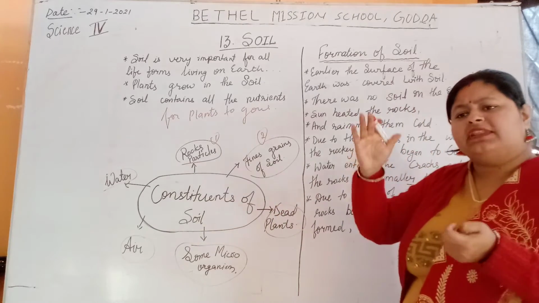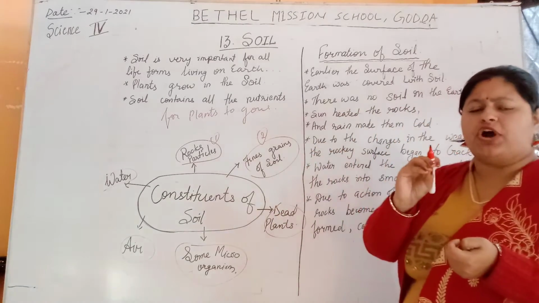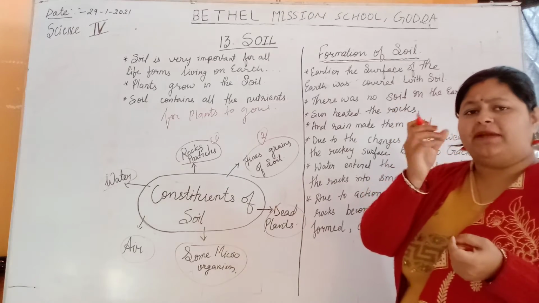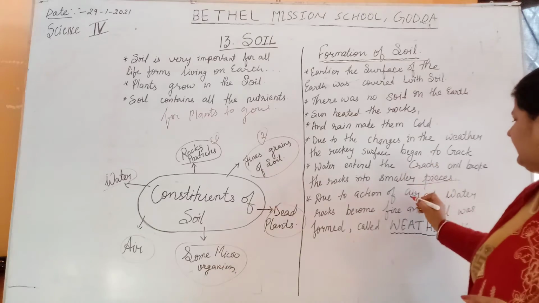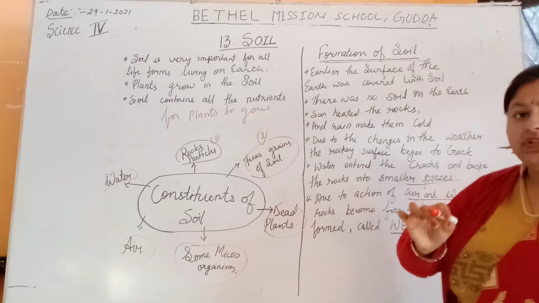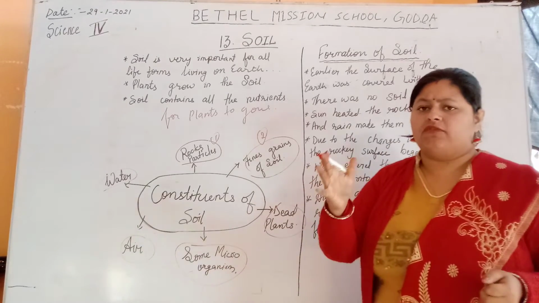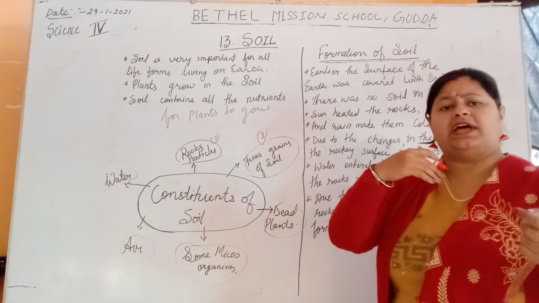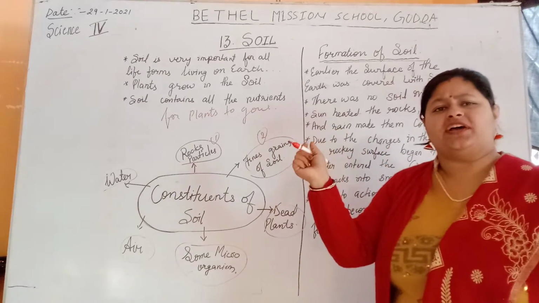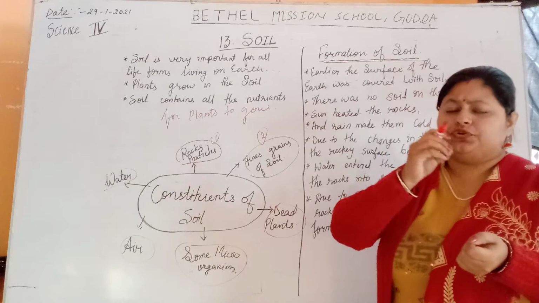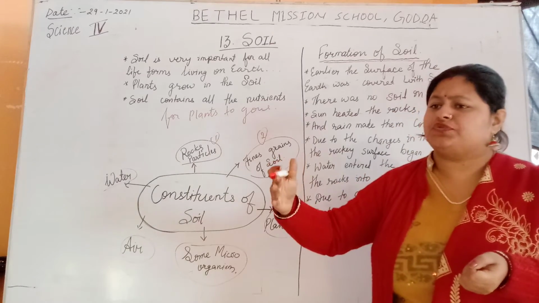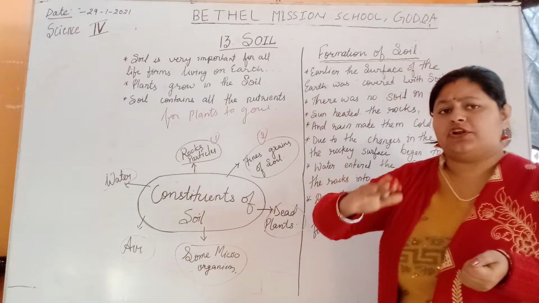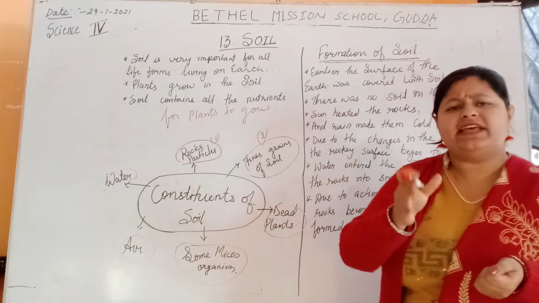They break down the big pieces of rock into smaller pieces of rock, due to the action of air and water. Now what happens when two rocks, due to the wind blowing, smash together? Due to the water also, rocks are carried from one place to another. This makes the rock break into the smallest particles.